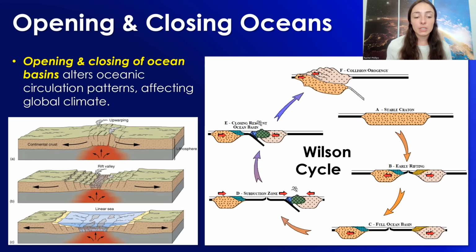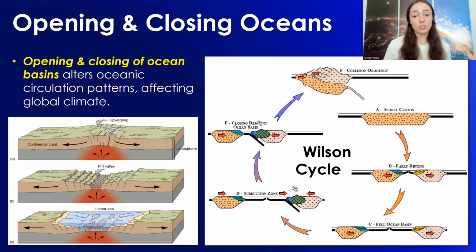So in today's video specifically, the 5 tectonic events that I chose to discuss that have majorly affected climate in Earth's past ended up being largely involving opening and closing of ocean basins. 3 of the 5 events actually involve, or maybe 4 of the 5, we'll get into it, but they involve opening or closing ocean basins in some way.